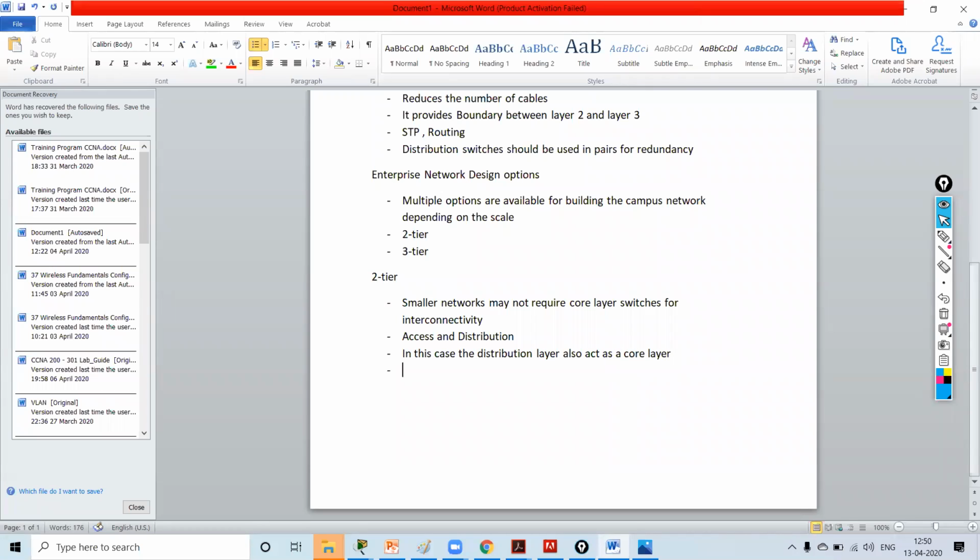It connects southbound to the access layer switches and connects northbound to the WAN, server farm, internet, and network services.